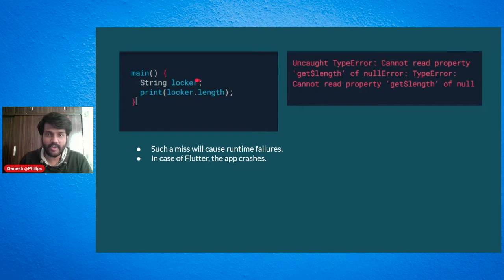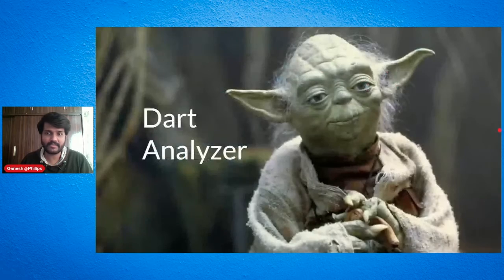Since we have not initialized this, it will not throw a compiler error, but it will throw a runtime failure. If you have missed runtime failures like this, it can cause a Flutter app failure. In case of Flutter, the app crashes and the UI crashes. That means the customer is not happy and the developer is not happy as well. So how would we handle this? That is the next question.